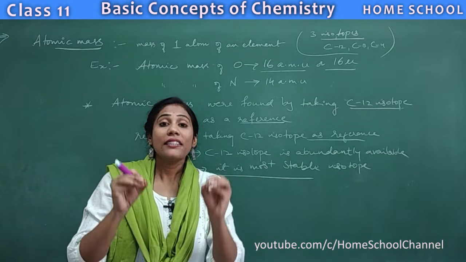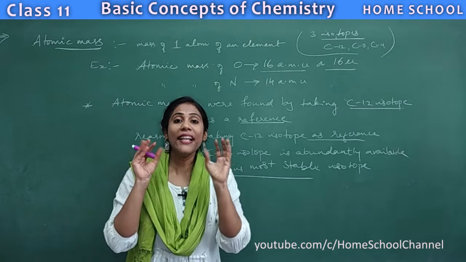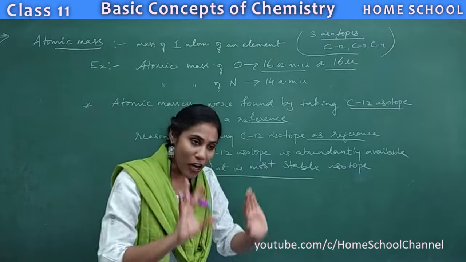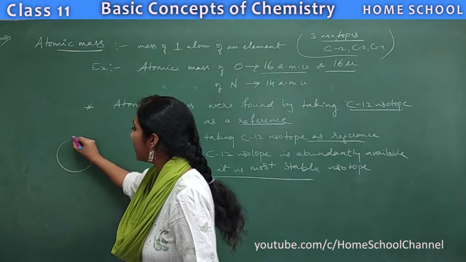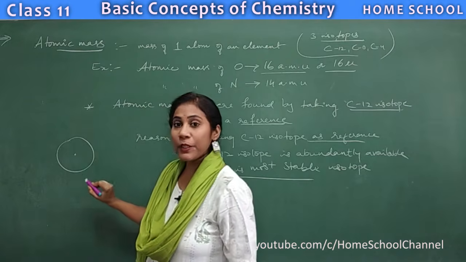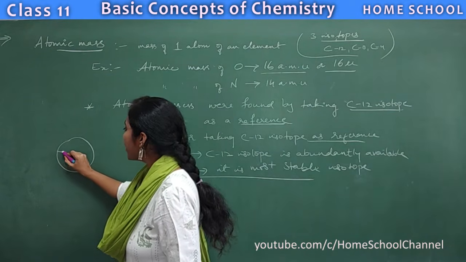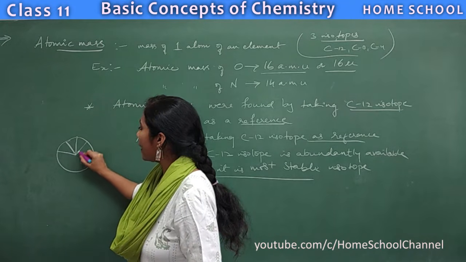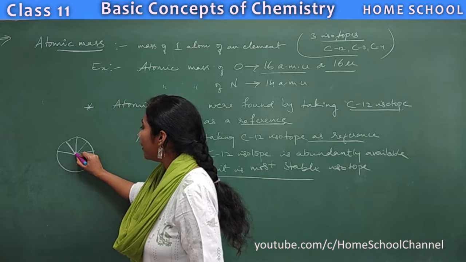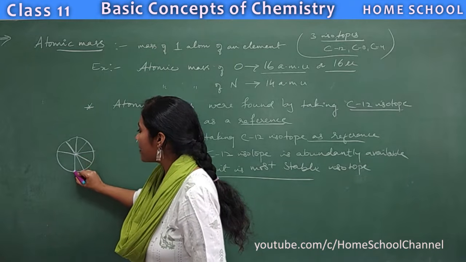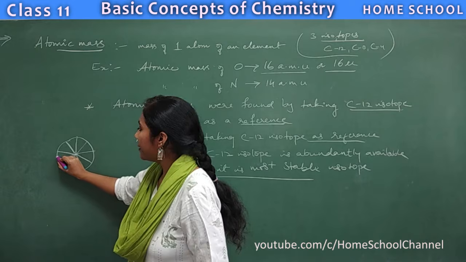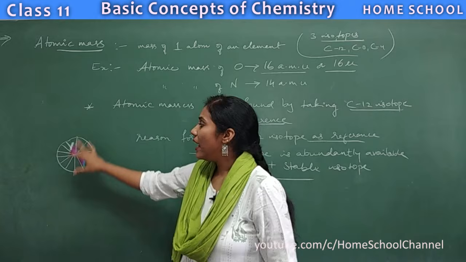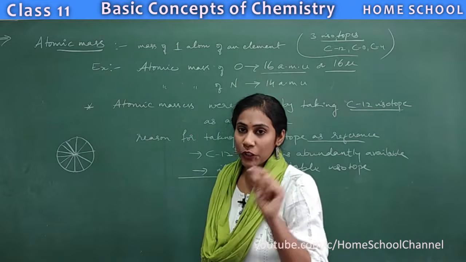For example, if this is a carbon atom, divide it into 12 parts. This is 1 part, 2 parts, 3 parts, 4 parts, 5, 6, 7, 8, 9, 10, 11, 12. This is how I divided the carbon 12 atom into 12 parts.